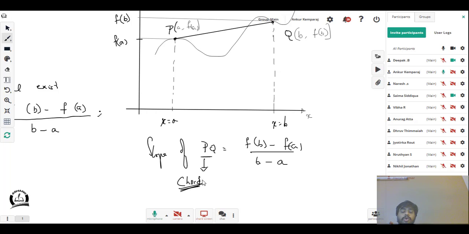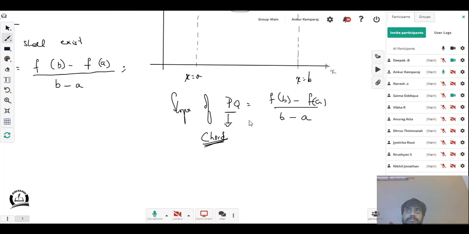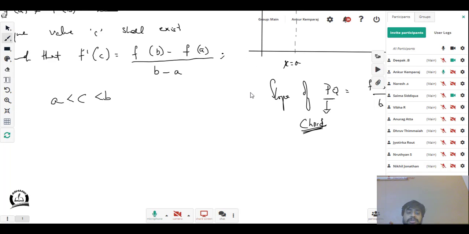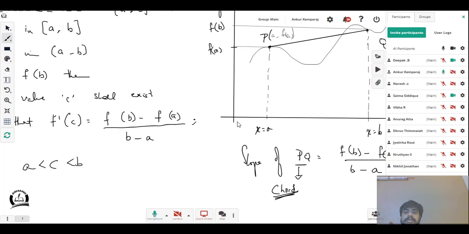So I have a slope of PQ. So slope of PQ is nothing but f of b minus f of a. Then f dash of c, there is a unique point somewhere here. Let me consider this point to be somewhere here.